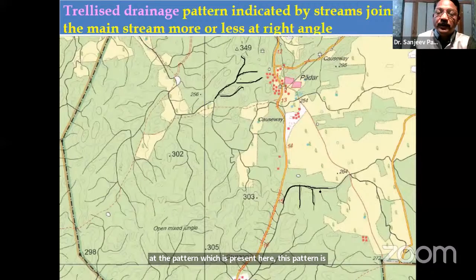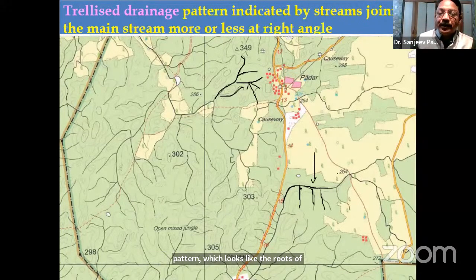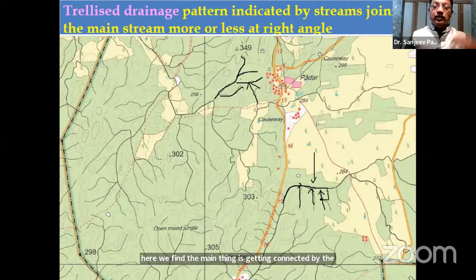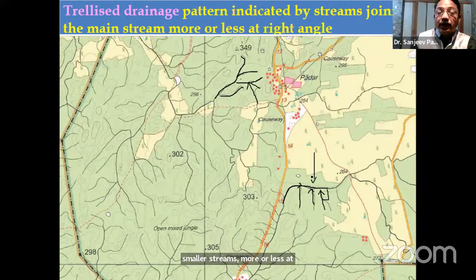The first one is called dendritic drainage pattern, which looks like the roots of a plant. Whereas here we find the main stream is connected by smaller streams more or less at right angles. We call it trellised drainage pattern. So here is trellised, here is dendritic.